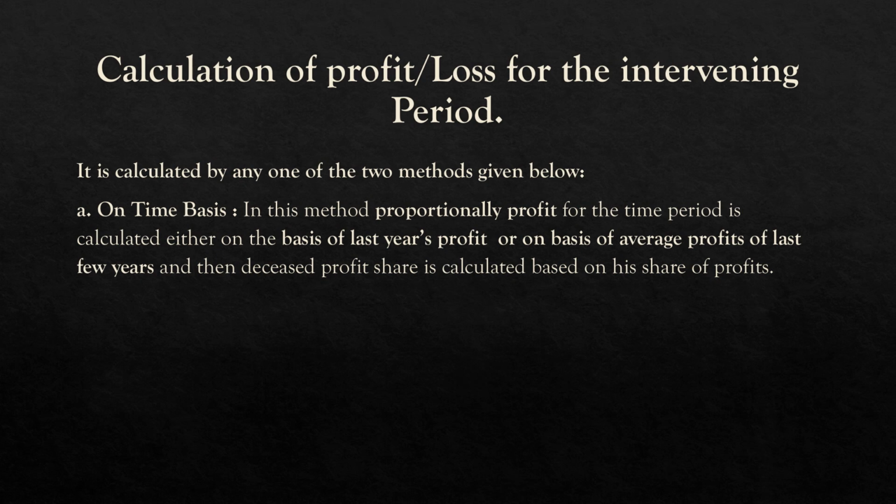Calculation of profit or loss for the intervening period, that is from the last balance sheet till the date of death of that particular partner, is calculated by any one of the following methods. The first method is on time basis. In this method, proportionate profit for the time period is calculated either on the basis of last year's profit or on the basis of average profit of the last few years, and then the deceased partner's share is calculated based on his share of profit.